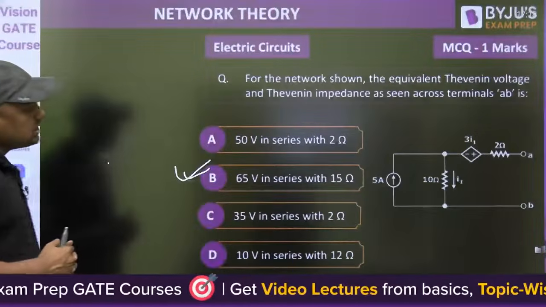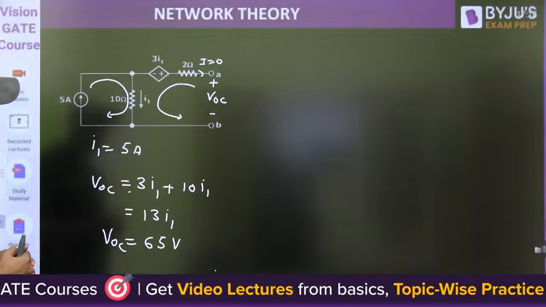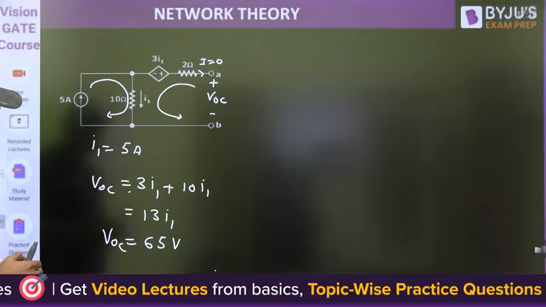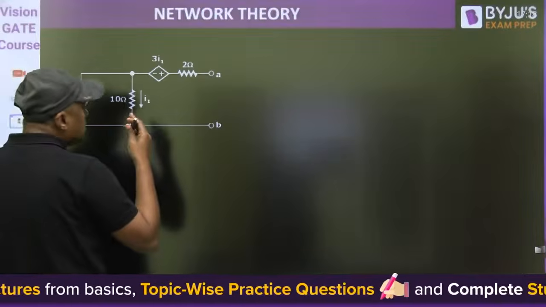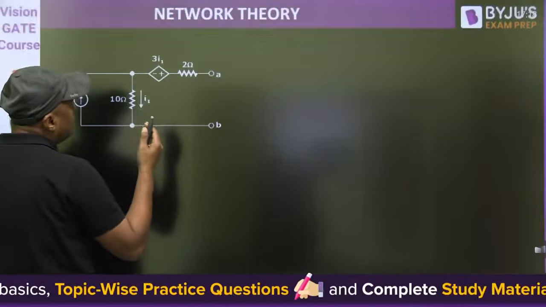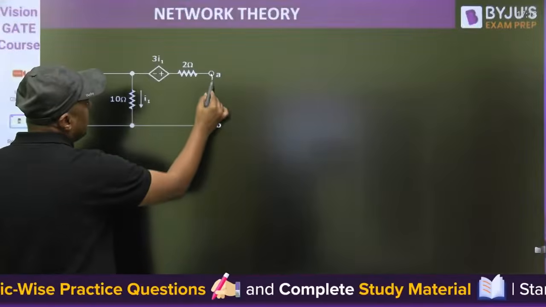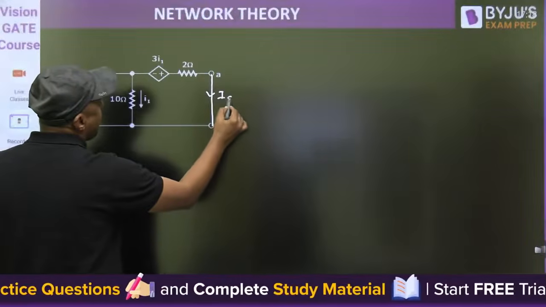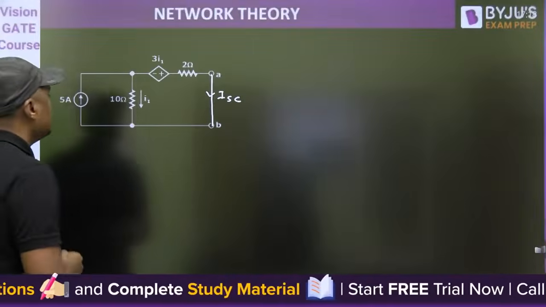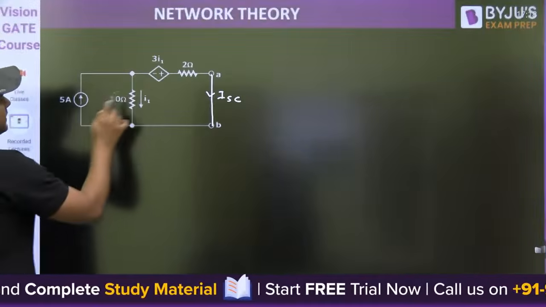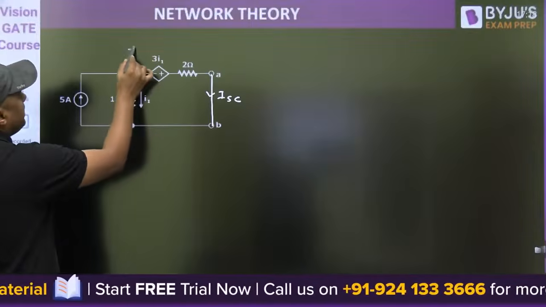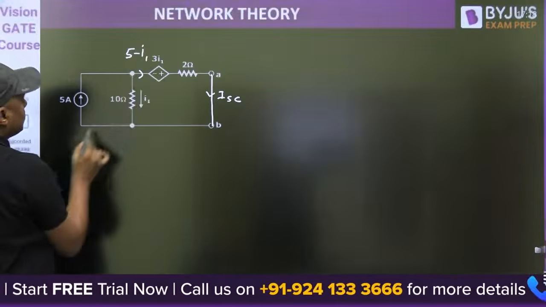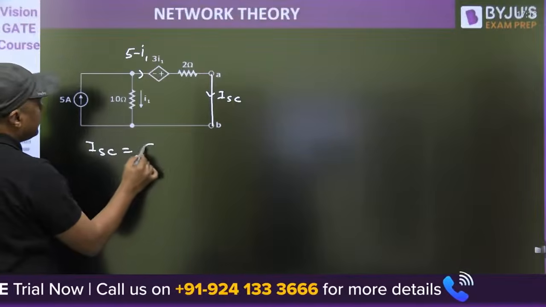Now, what is the resistance here? Resistance you can find by, now once you have found the value VOC, then what is the ISC? Now this current, watch this. This is 5 ampere, this is I1. So what is this? 5 minus I1. So ISC is nothing but 5 minus I1.